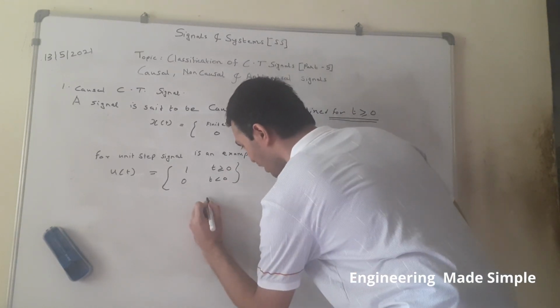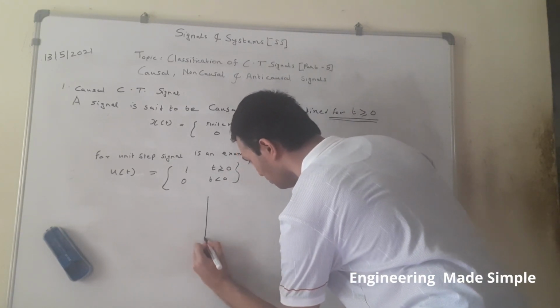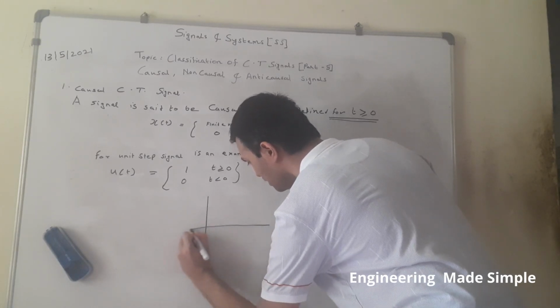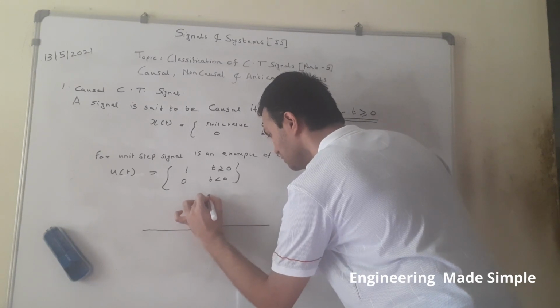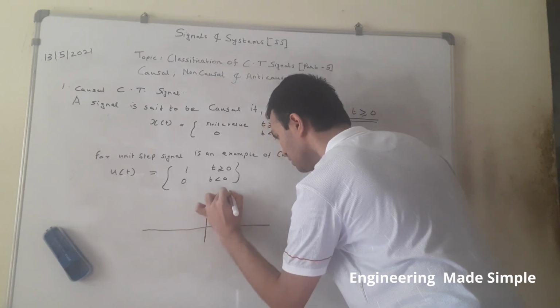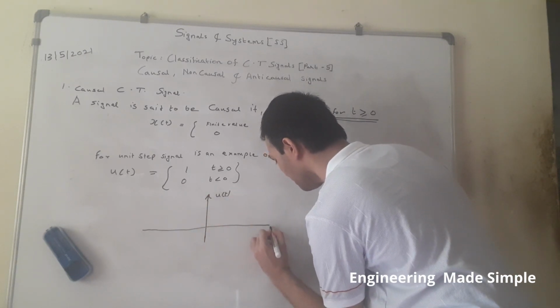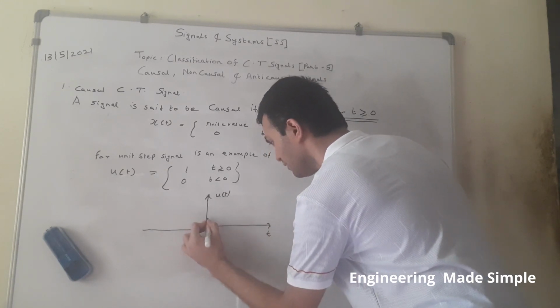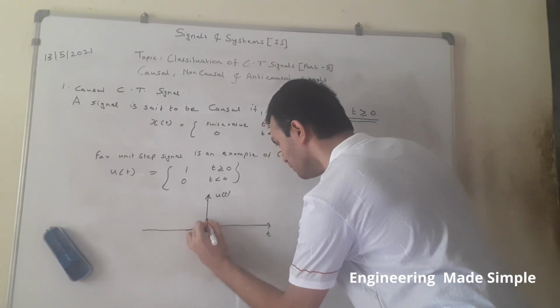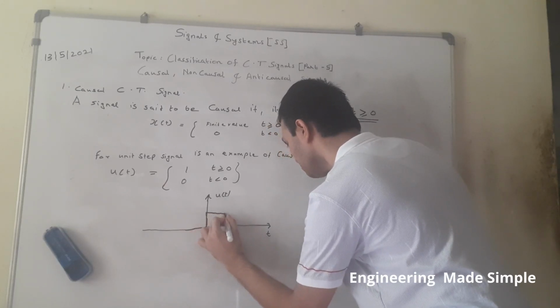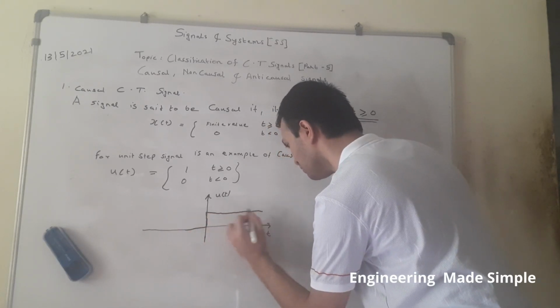Now let us see how the plot of the unit step signal looks. This is our u of t, the unit step signal, and this is our time axis. The signal is defined for t greater than or equal to 0, and its value is 1, so it would be something like this, going on and on.